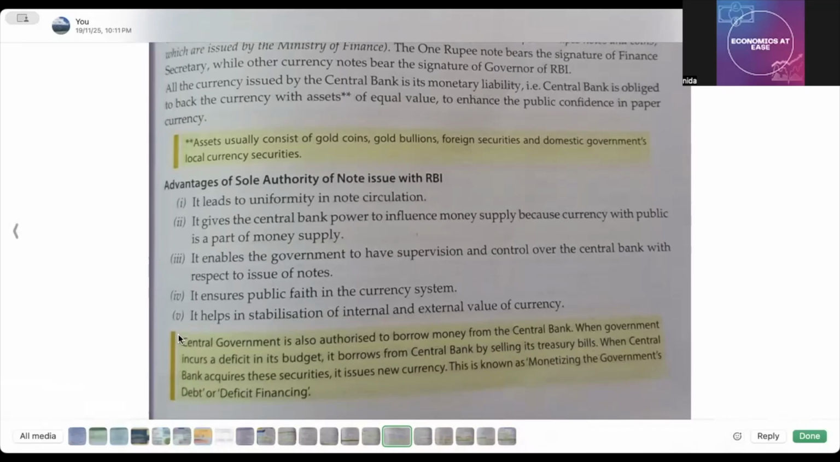Okay, when government incurs a deficit in its budget, it borrows from central bank by selling its treasury bills. When central bank acquires these securities, it issues new currency. Okay, this is known as monetizing the government's debt or deficit financing. So I hope everything is clear here. Very simple language. It's been written.